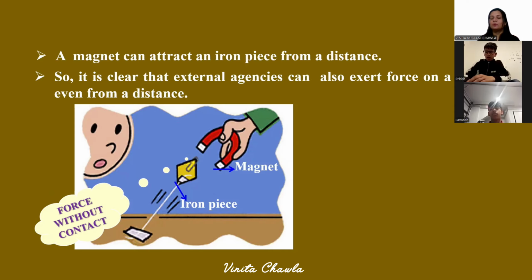You can see that the Earth revolves around the sun, and the moon revolves around the Earth. The heavier object is in the middle and lighter objects are surrounding it. So there is no physical contact in gravitational forces as well. In magnetic forces, there is no physical contact. In gravitational forces, there is no physical contact. In electrostatic forces, there is no physical contact.